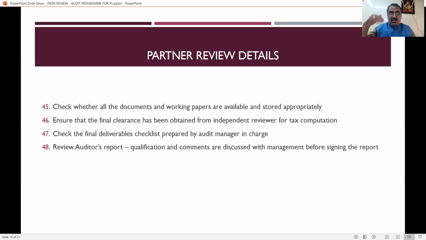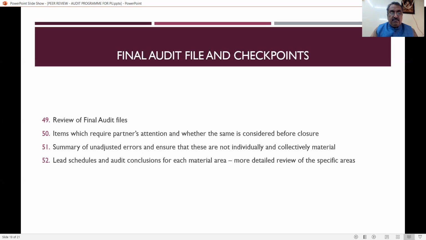Then the audit manager has to prepare the final deliverable list. Then they have to have a discussion with the management, and only after getting things settled, he can sign the audit report. And review of final audit files. That is, when everything is over, he can review the final audit files and items which require partners' attention, and whether the same is considered before closure.